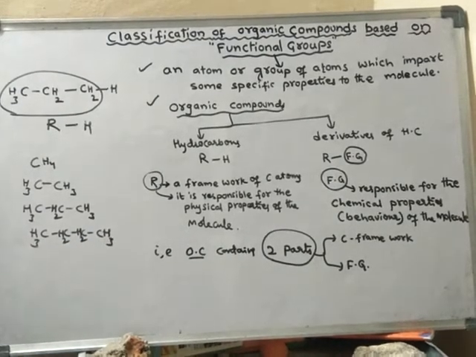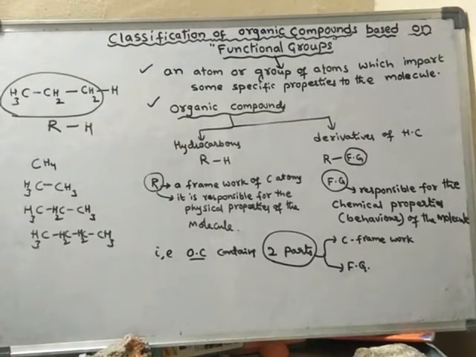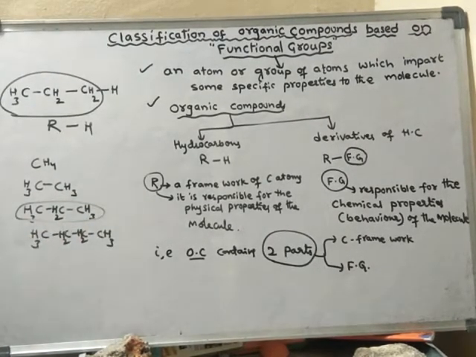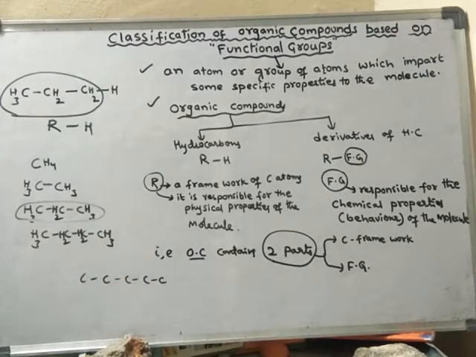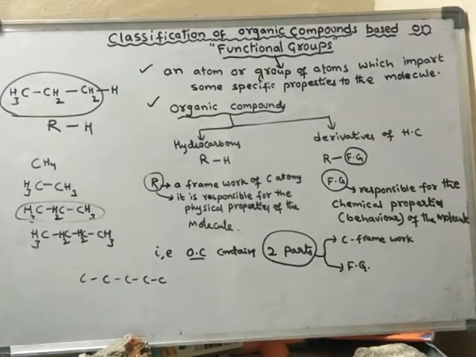The common thing is that every hydrocarbon contains a carbon framework. A carbon framework means continuation. When carbon atoms are attached continuously, it is said to be a carbon framework, and along with carbons, hydrogens are also present.